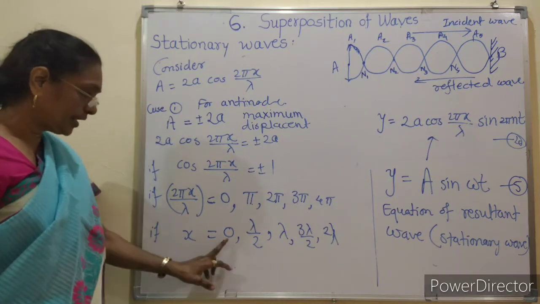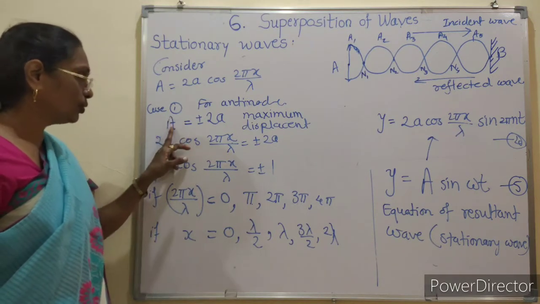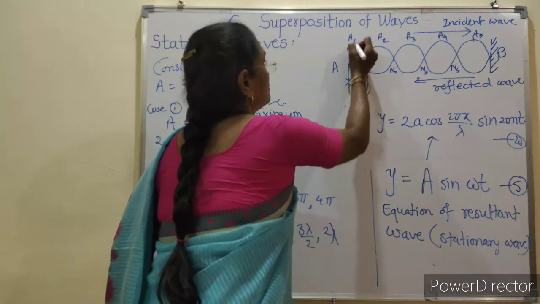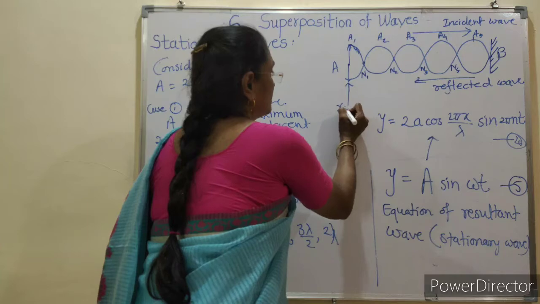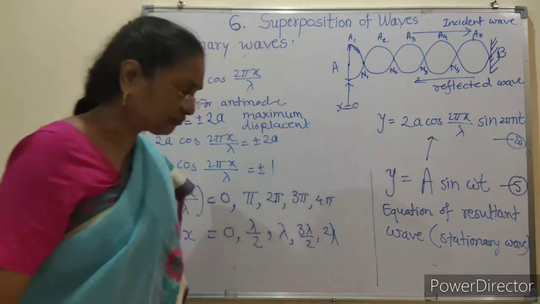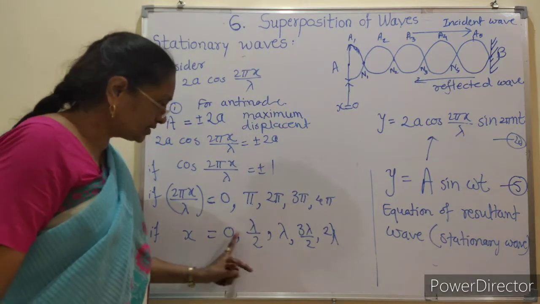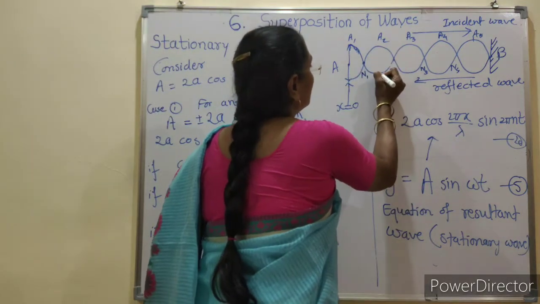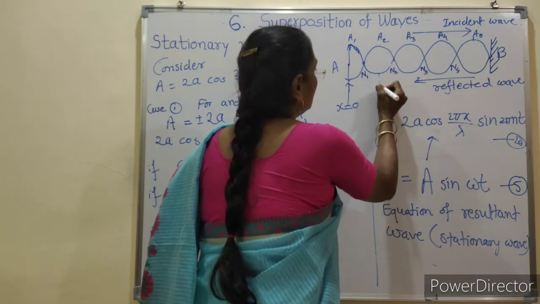So at x is equal to 0, we have here the point which is A1. Now if x is equal to lambda by 2, then we get the position here.